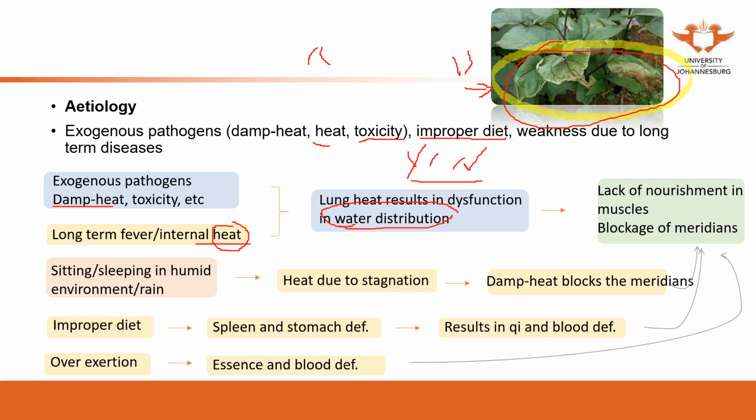The heat may affect the lung, resulting in dysfunction of the water distribution, but the heat and the toxicity themselves will result in insufficiency. For damp heat, it depends on the volume of the dampness and heat, which one is dominant. It can be the dampness or the heat. So it may affect the lung, it may affect the fluids in the body directly. It may result in lack of nourishment in the muscles, blockage of meridians.